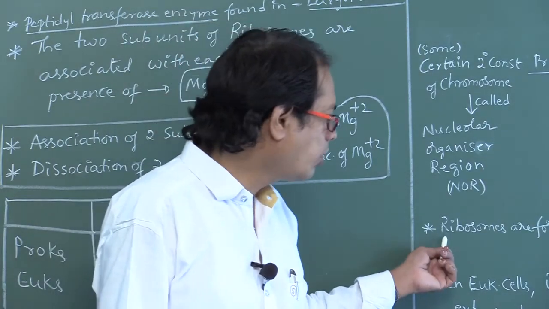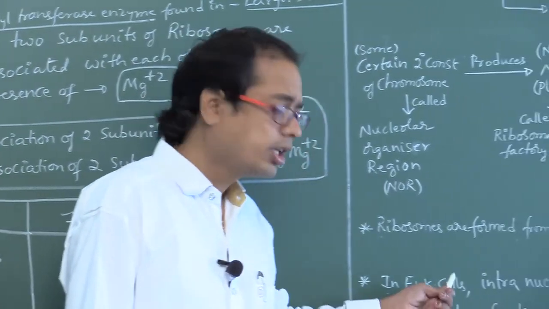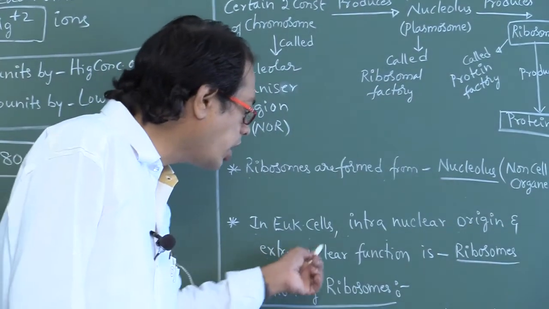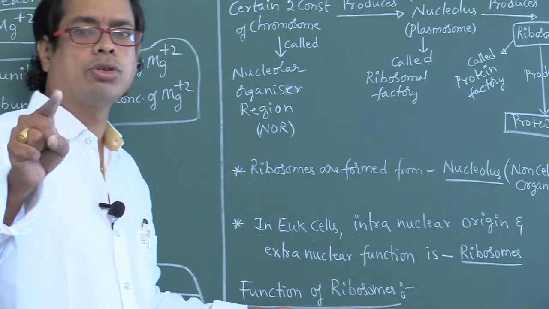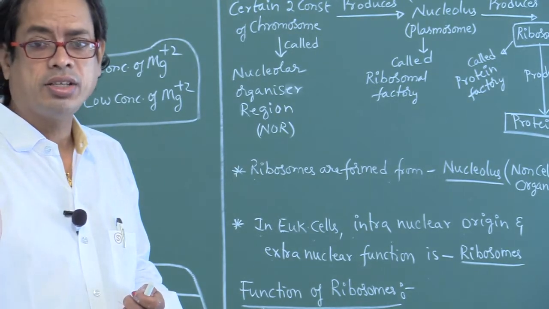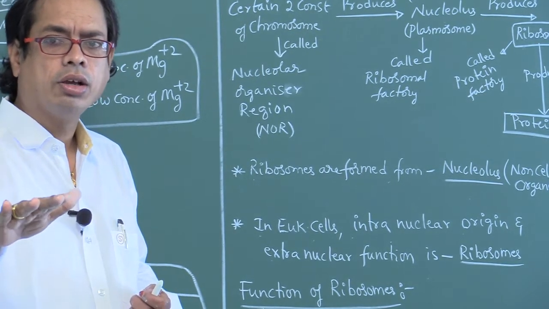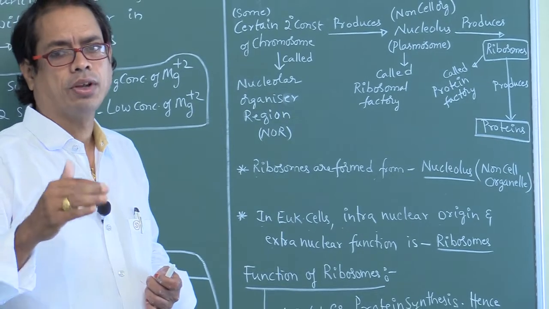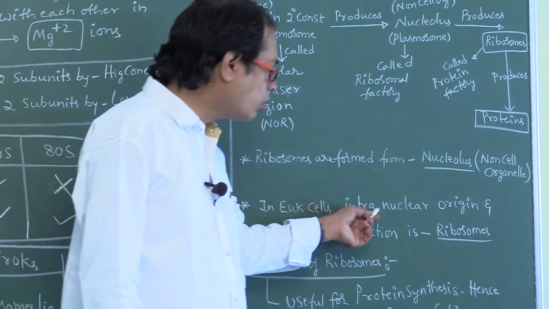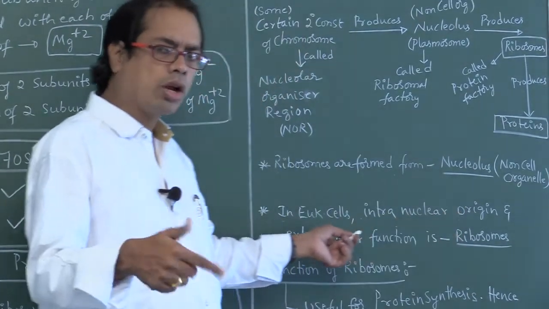So in eukaryotic cells, the organelle with intranuclear origin and extranuclear function is the ribosome. Very important point: ribosomes are synthesized inside the nucleus from the nucleolus and function at the cytoplasm. That's why they are intranuclear in origin but extranuclear in function.